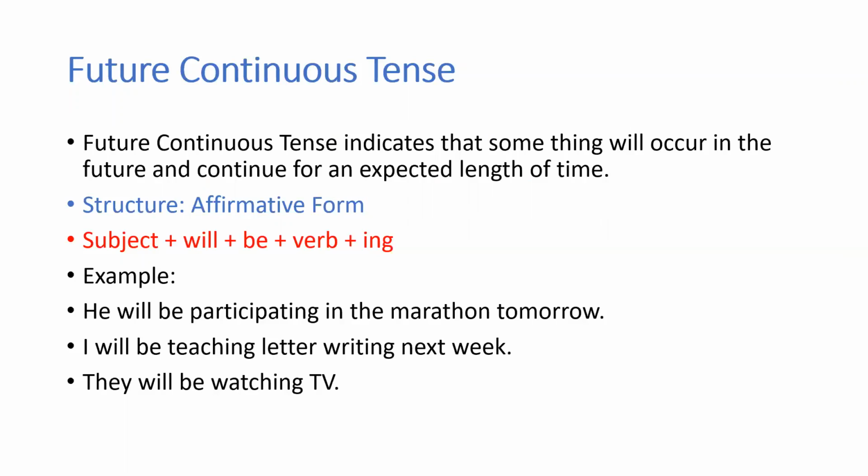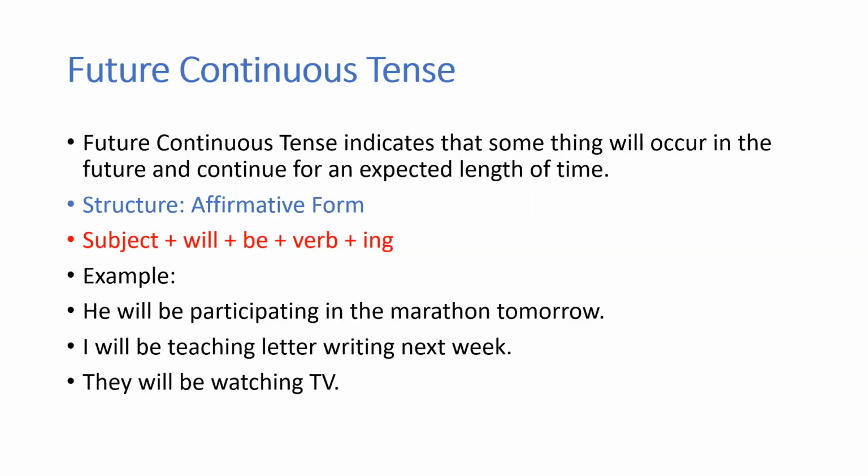So as usual, we'll check the structure of the affirmative form of this future continuous tense. Now, affirmative is the positive form. So once again, here you will have the subject, that is the doer of the action. You will be using, depending upon the subject, either the first person, that is I, or the plural, we, or the second person, that is you, or the third person singular, like he, she, it, or the plural they. So whatever subject is there, you will use that subject plus will.